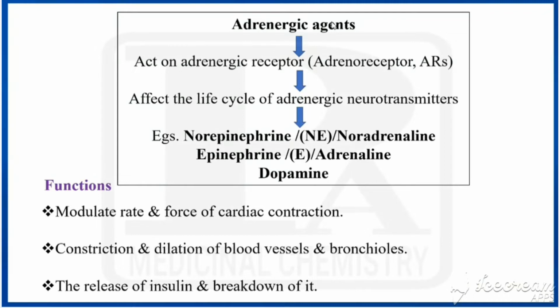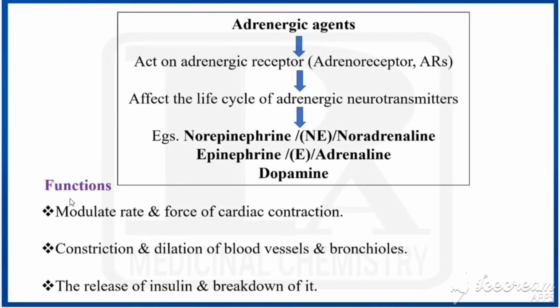Now we'll see adrenergic drugs. So what are adrenergic drugs? These are acting on adrenergic receptors. These receptors are otherwise called adrenoreceptors or ARs. So they affect the life cycle of adrenergic neurotransmitters. What are the examples of adrenergic neurotransmitters? They are norepinephrine, otherwise called NE or noradrenaline, then epinephrine, otherwise called E or adrenaline, then dopamine. So these three are the adrenergic neurotransmitters: norepinephrine, epinephrine and dopamine.